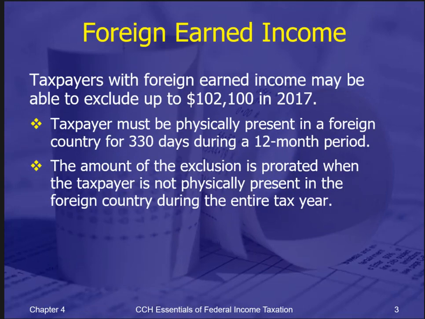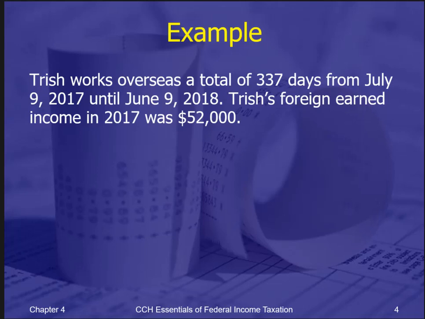So one of the biggest exclusions is for foreign earned income. You can exclude up to $102,100 last year, but it is pretty particular. 330 days you have to stay in that foreign country, and you have to prorate it if you're not there that entire tax year, or only for part of the tax year.